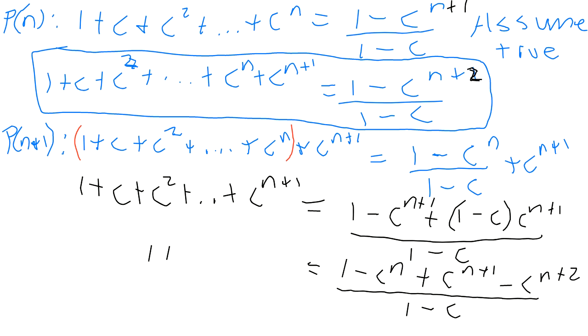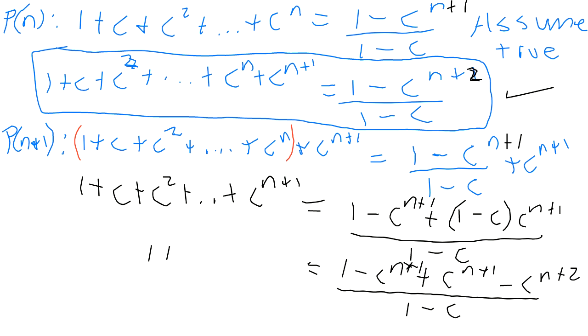So look up at the top. That formula, the thing that we assume to be true, should have been 1 minus c^(n+1), if you look back at the first part of the question I gave you. So when we include c^(n+1), c^(n+1) times c, that is c^(n+2). So we want to show this thing up here, c^(n+2). Also, this was missing a plus 1 as well, right below the tick. The plus 1 was supposed to be here.